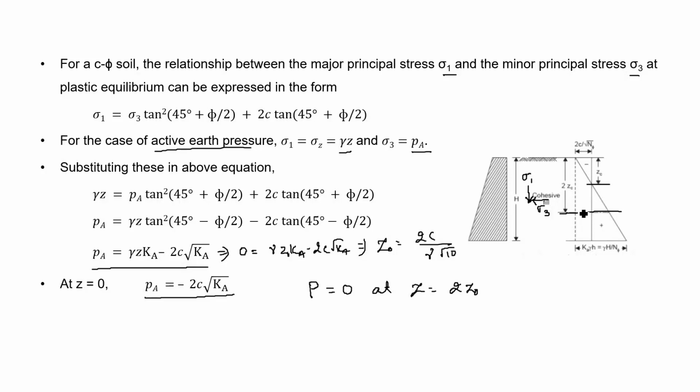So total net active earth pressure will be 0 at depth z equal to 2z0. From this figure it can be seen. So 2z0 means 2 into 2c, so that will be 4c by gamma root over Ka. So up to depth 2z0, a vertical excavation can be made in the soil without giving any lateral support.